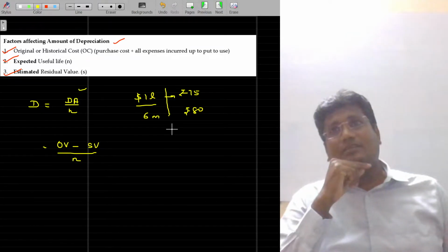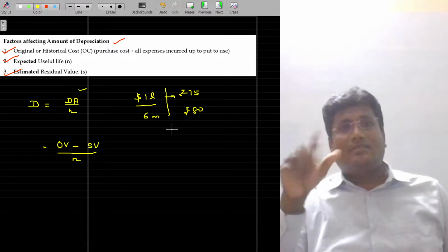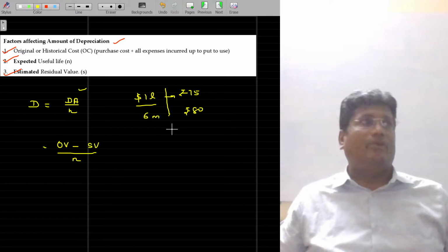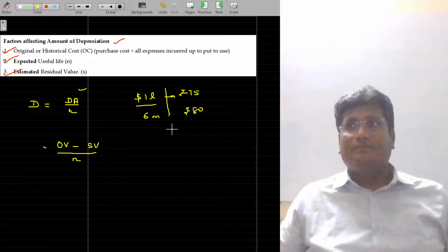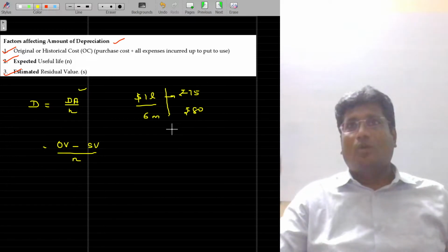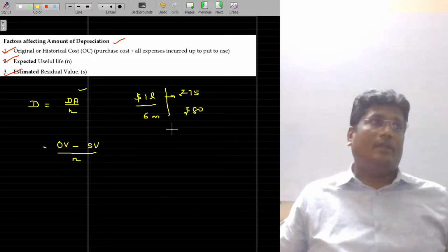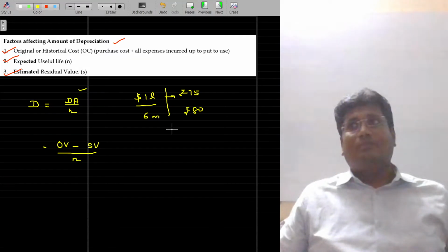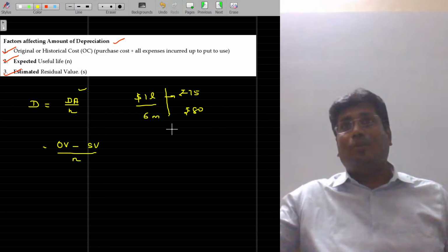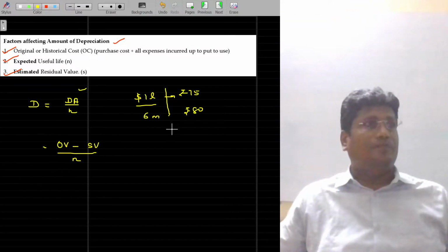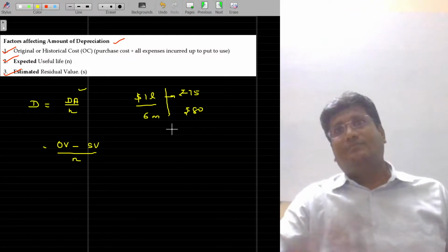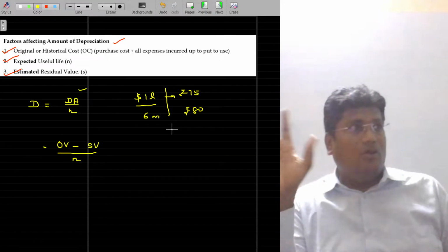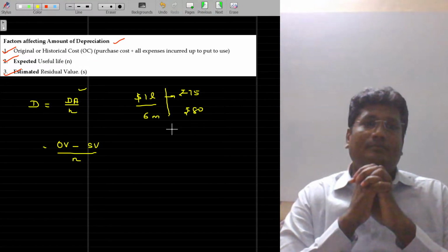Now, what's the value of the asset? At the time of purchasing, I could have shown the value of the asset being $1 lakh into 75 rupees in terms of Indian currency. So 1 lakh into 75 is 75 lakhs, the value I supposed. But on real payment, I had to pay 80 rupees per dollar. So 80 lakhs is the value. I had to adjust the original value also. So then how do you calculate the depreciation? So many adjustments are there. You have to think over in practical life.